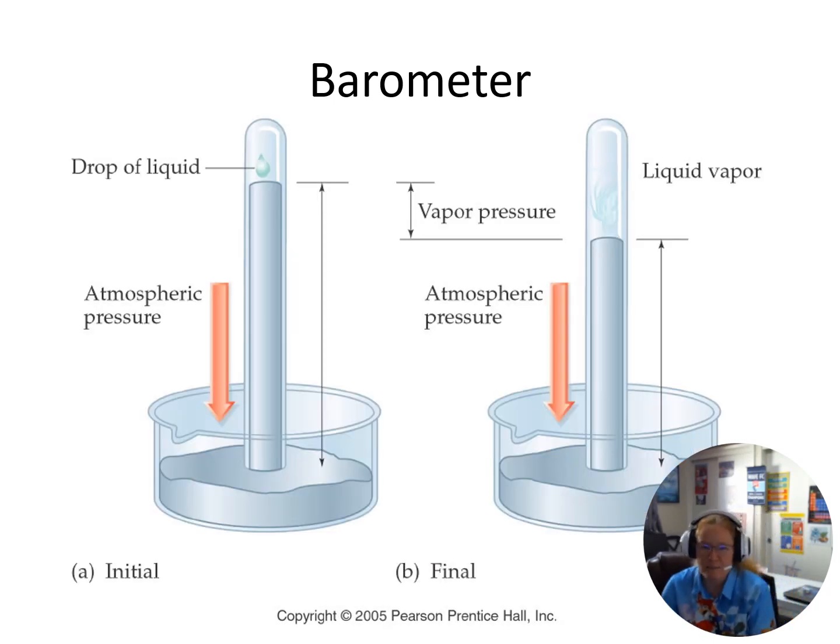It's important that barometers were vacuum sealed. If a drop of liquid got inside of a barometer and the atmospheric pressure is pressing down and shoving the mercury up the column, but then there's a drop of liquid in there and that liquid vaporizes, now that vapor is going to exert a pressure and it's going to push down on that mercury column. And the difference between the column before the vapor pressure and the column after the vapor pressure is the pressure of the vapor. So it's this concept, though, that led to manometers.